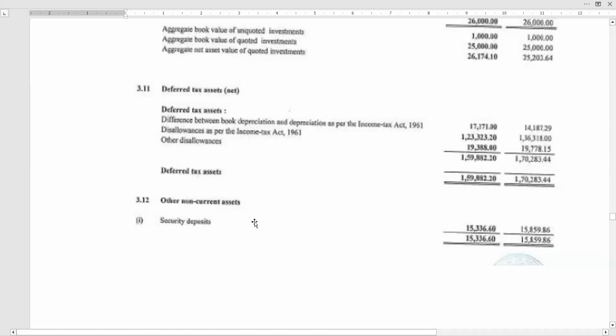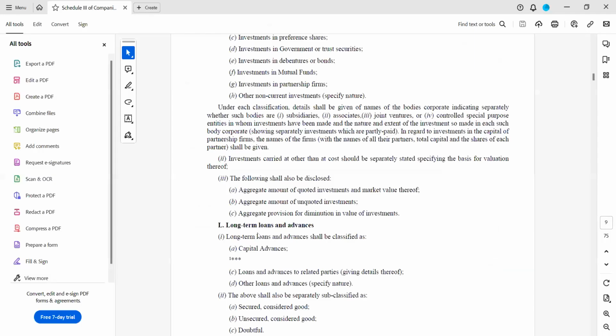Okay. Now coming to other non-current assets. In this example, if you see, there are only security deposits. That means the security deposits which we would have given to any authorities, like the local authority, electricity, or maybe if we have taken some property on rent, and the rental agreement is 5 years, 15 years, all those security deposits also come under non-current assets. Okay, so that is what the schedule says. Let us see what the schedule says.